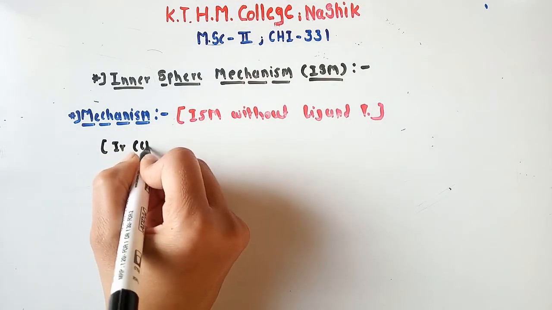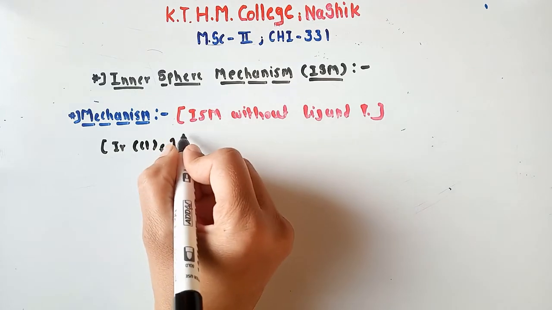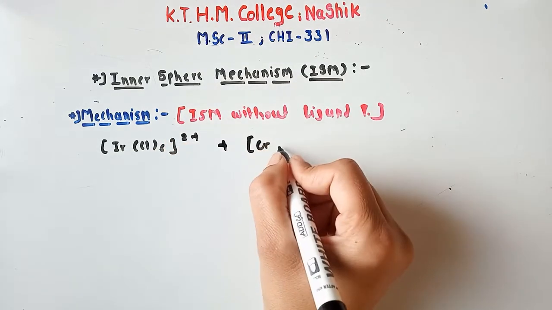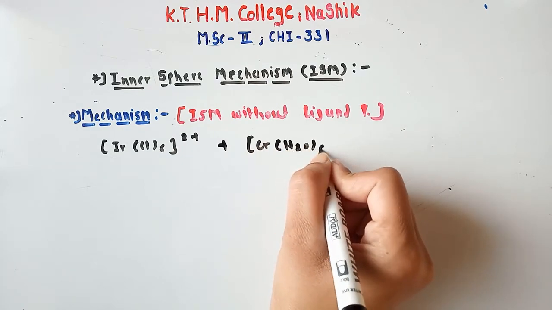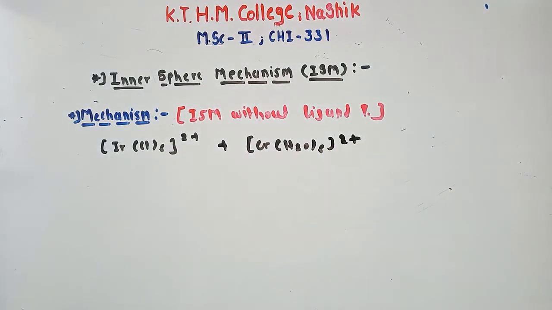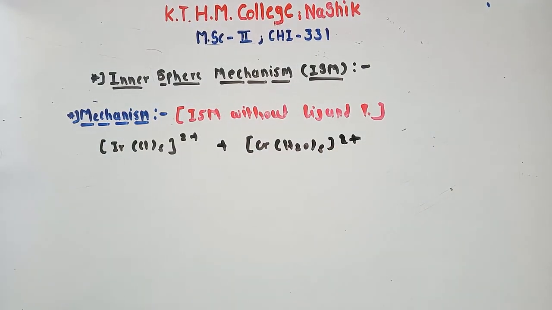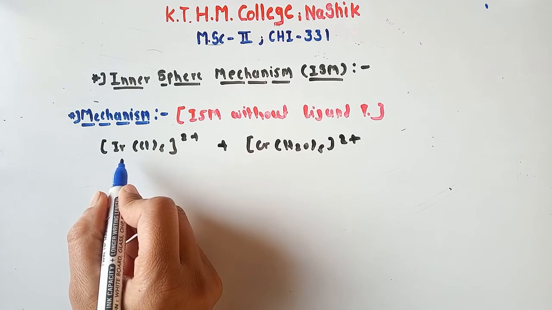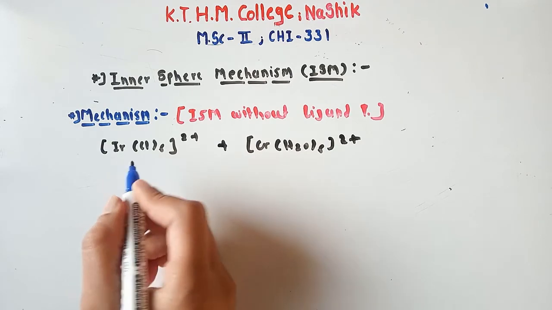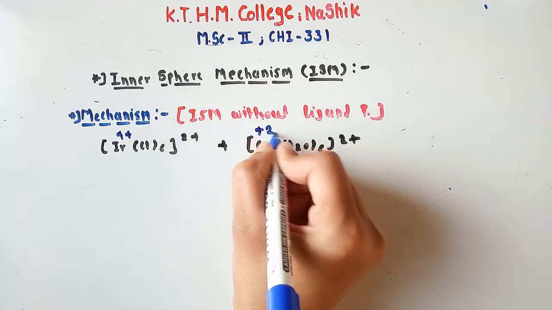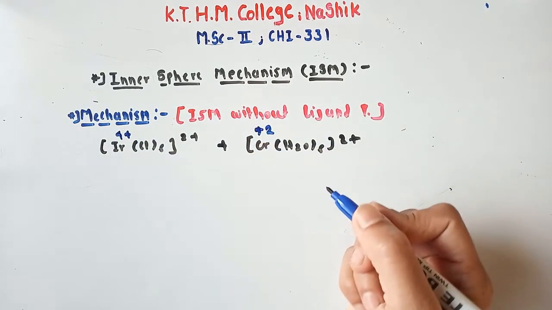IrCl6 2-, Cr(H2O)6 2+. Okay, so again we have to find out its system, whether it is inert or labile, and the oxidation state of the central metal atom. See here, iridium carries how much oxidation state? +4 oxidation state, and chromium carries +2 oxidation state, because water molecule is neutral.